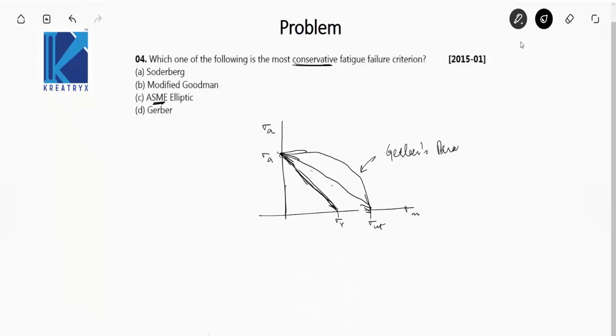Okay, this is Goodman's line, and this is Soderbergh's line. Okay, and the ASME elliptic is given by this equation.